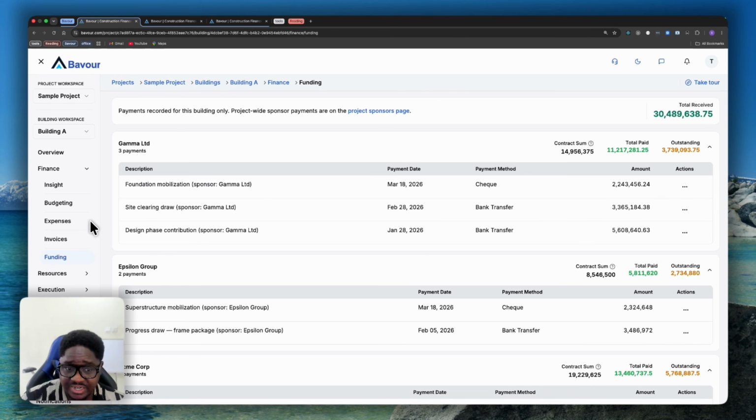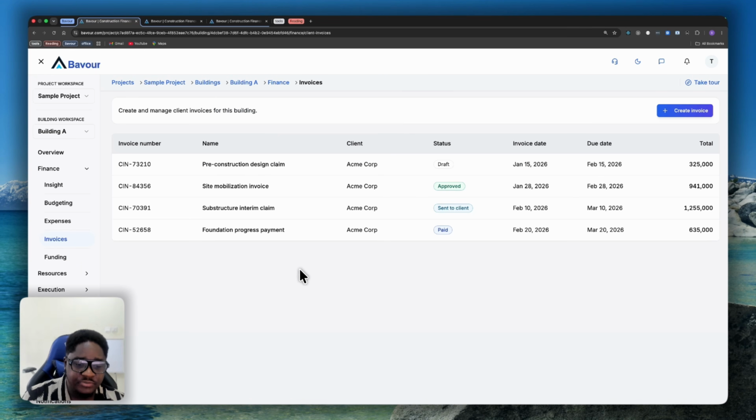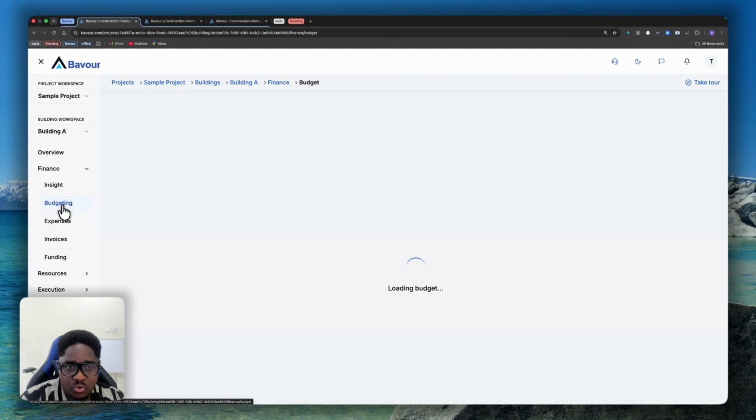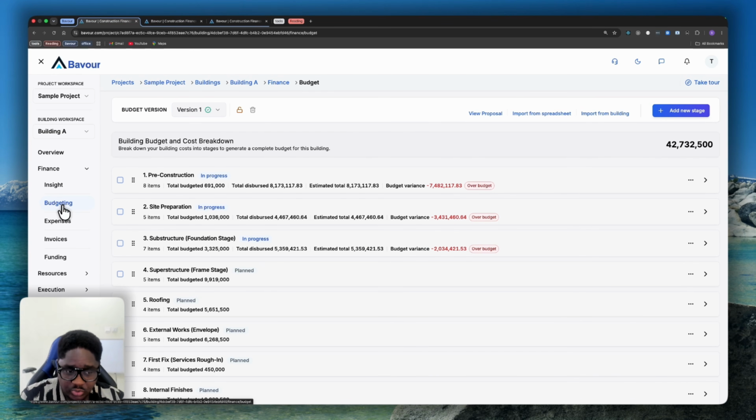We also have other things in the finances, right? Like invoice, where you get to invoice the client or the sponsor asking for more funds, or whichever one you want to do. Budget is where you plan out the budget for this building, right? It's very, very important, because it's basically where you get to know, this is the budget I have for this building, this is the expenses I've made so far, this is the funding we've received. Are we still within budget? Are we over budget across any of these stages and the entire building itself, right? You basically get to control that by building out your budgets and then having it tracked automatically for you.